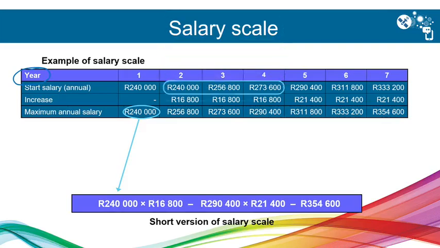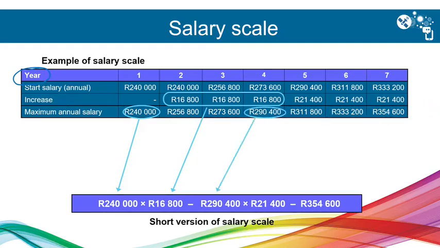After that, the increase per year is 16,800 until you reach 290,400. From there on, the increase per annum will be 21,400 until you reach the 354,600. So that is the salary scale. Sometimes we can give you the short version and ask you questions on it. We are going to do an activity like that.